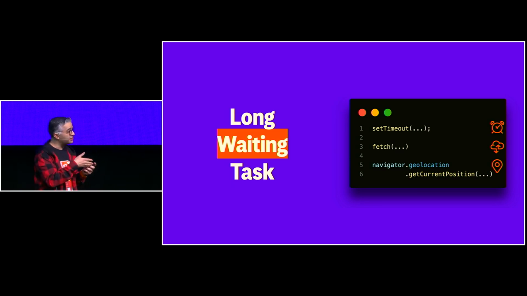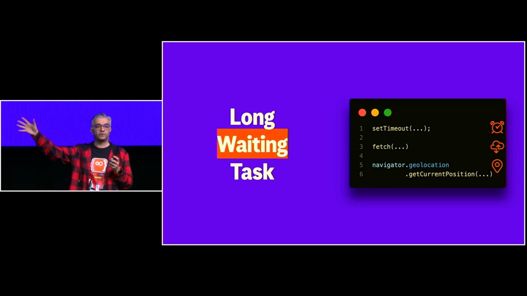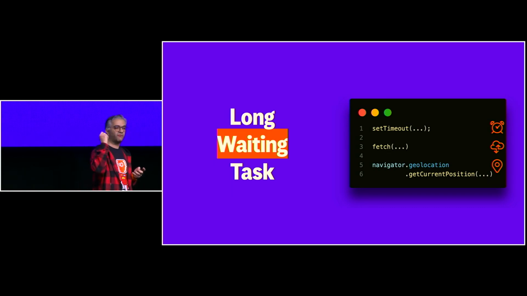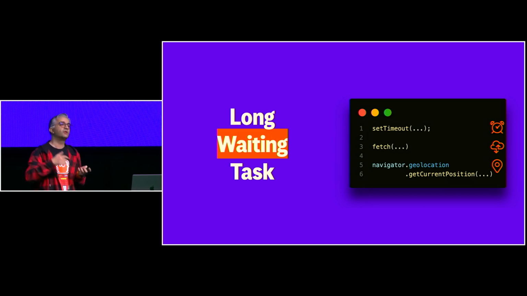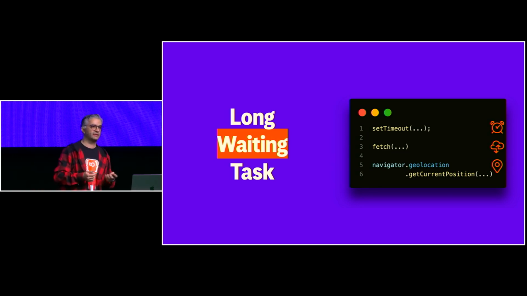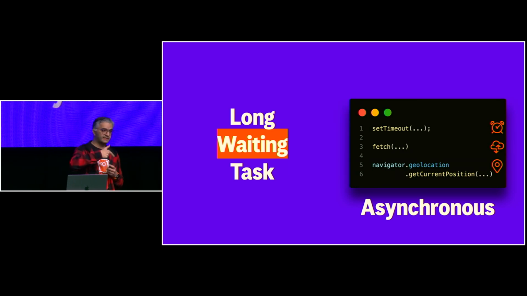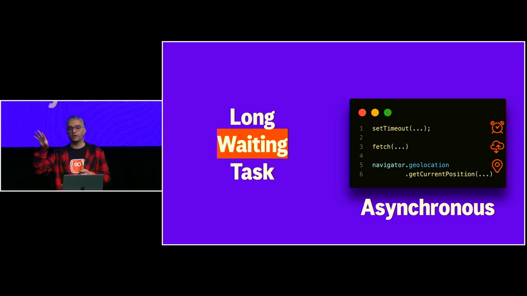We have a fetch. We should wait for the third-party server to respond back to us, right? These are the things that I call long waiting tasks, even geolocation. You are dependent on your hardware to get the geolocation from GPS and so on. And these things we call asynchronous. So synchronous versus asynchronous. But the whole topic that we are going to cover is the asynchronous part.